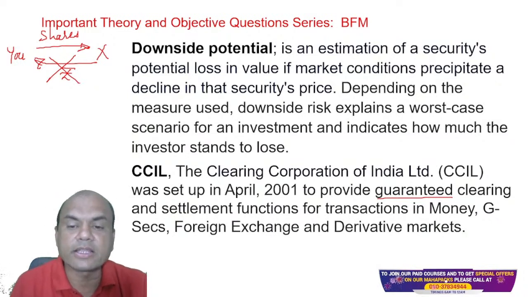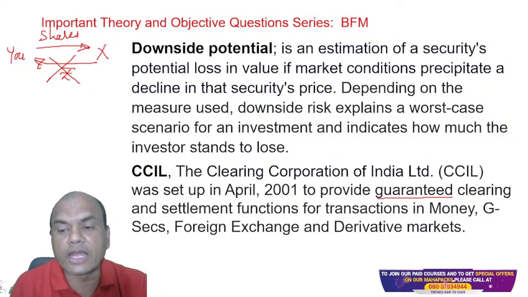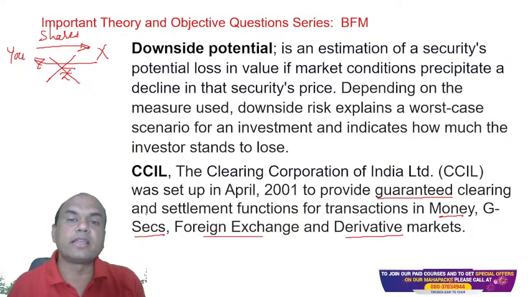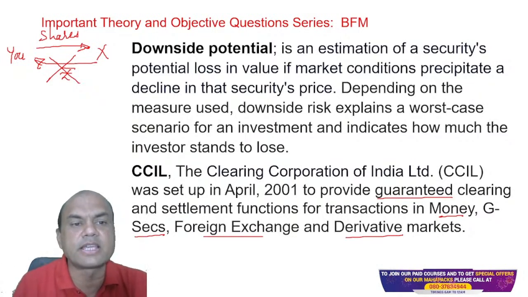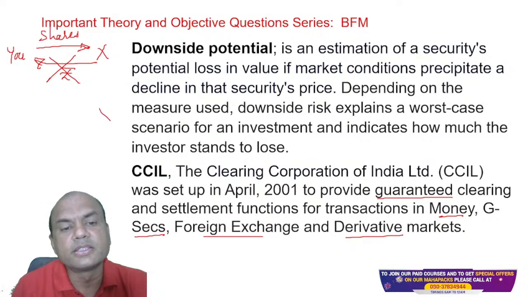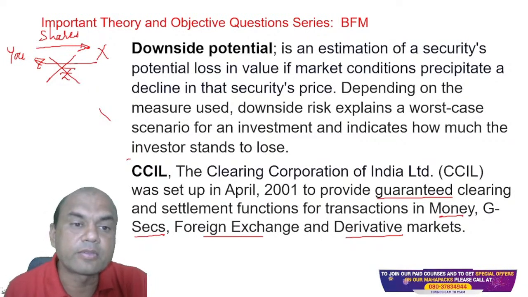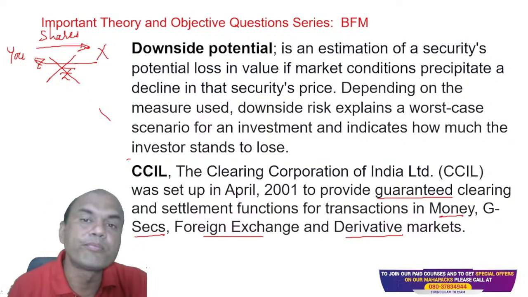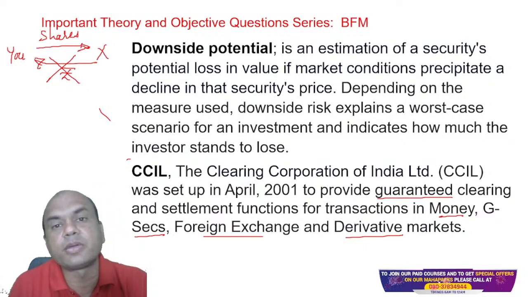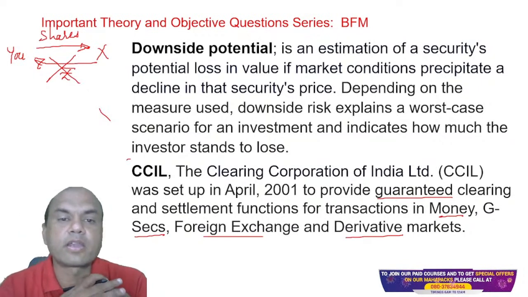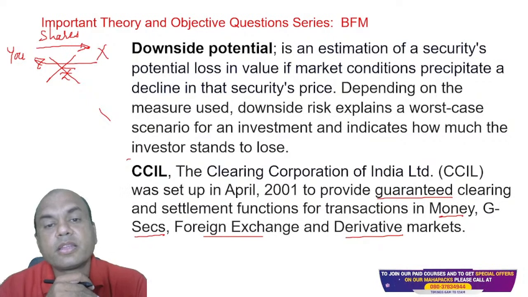So CCIL guarantees this part, provides a guaranteed clearing and settlement function for transactions in money, government securities, forex, and derivatives market, right? Tell me one more thing. This shares example which I gave you, does CCIL take care of the settlement risk of the shares? No. Then who takes care of the settlement risk of the shares which you buy and sell? Type fast in the comment section.